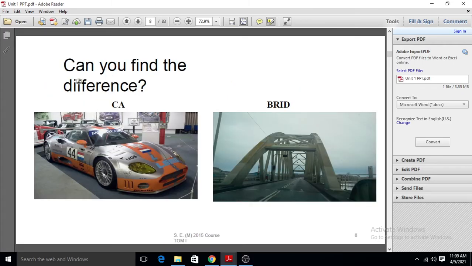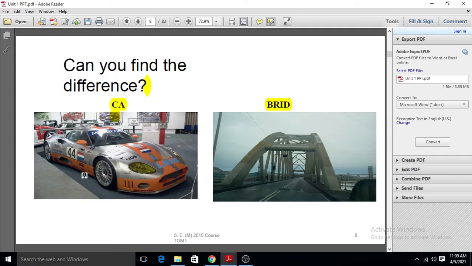Okay, see here there are two different images. Can you define the difference? In one image there is a car, and in the other there is a bridge. If we see these two images, what can we define? The car is one type of machine.